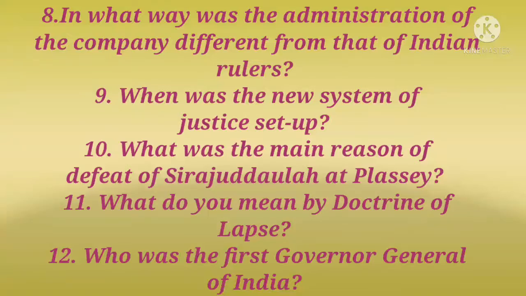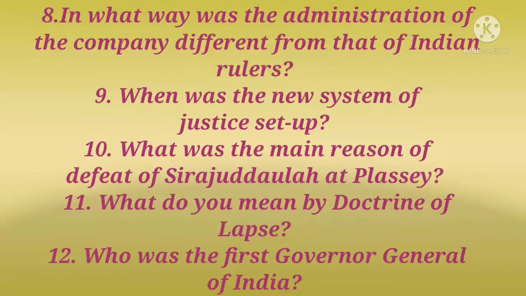Students, each presidency was ruled by a governor. Districts were ruled by the collectors. The supreme head of the administration of the company was the Governor General. But in India, the head of the administration was the king.